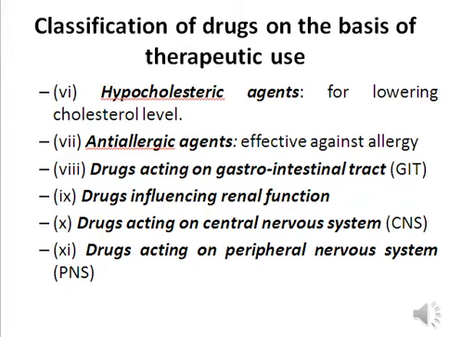Then we have anti-allergic agents. Then we have drugs that act on the GIT. GIT stands for gastrointestinal tract. Then we have drugs influencing the renal function. Renal means kidney. The drugs that affect your kidney are known as drugs influencing renal function. Then we have drugs that act on the central nervous system. So what's the central nervous system? Your brain and spinal cord are called the central nervous system. And we have drugs that act on the peripheral nervous system. The peripheral nervous system is all parts of the nervous system except your brain and spinal cord. So these are a few classes of drugs based on the therapeutic use.